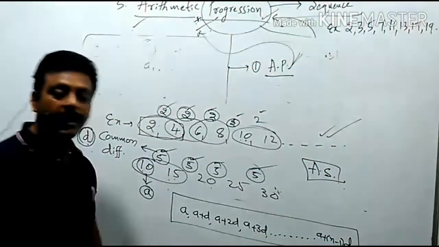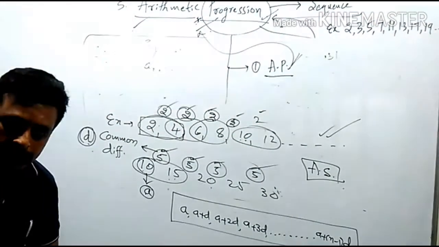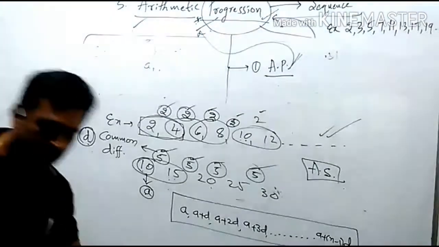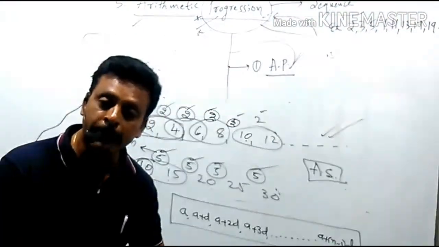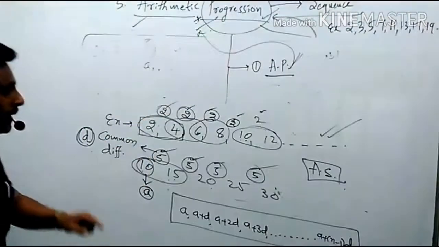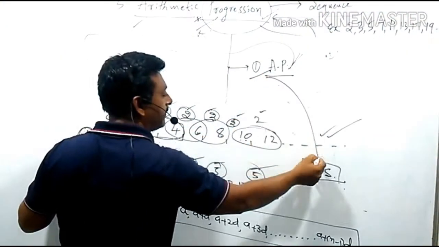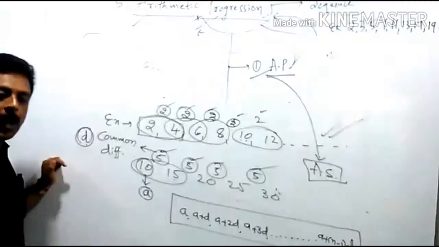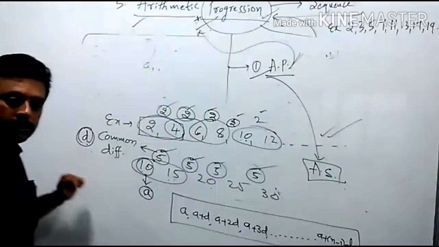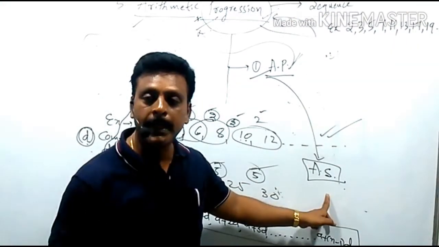Arithmetic series means AS. What is arithmetic series? The sum of terms of a progression. Which progression? Arithmetic progression. The sum of terms of AP is called AS. The sum of terms of an arithmetic progression is called an arithmetic series.